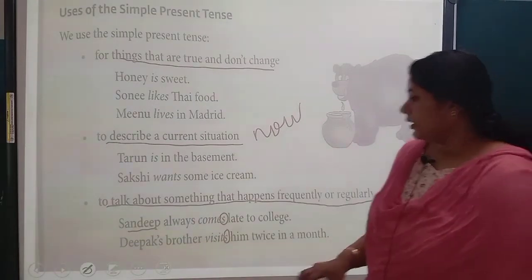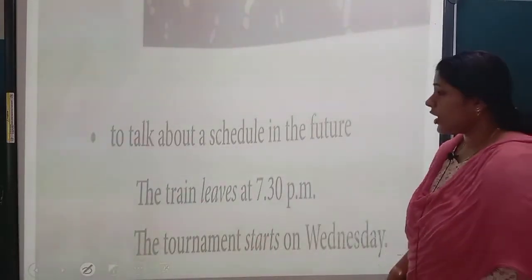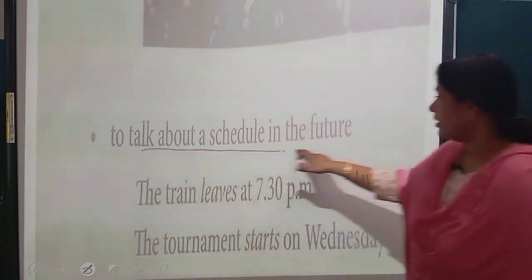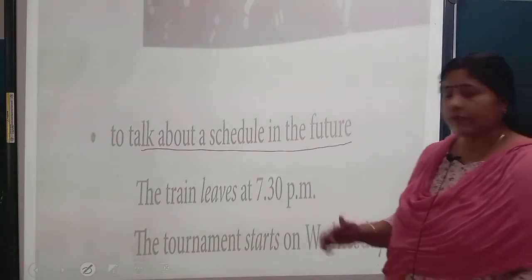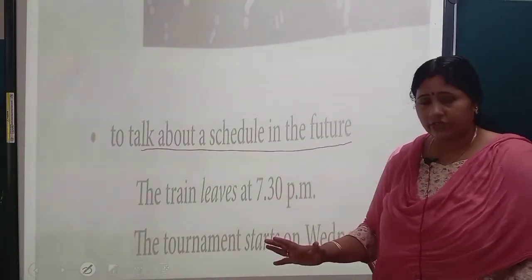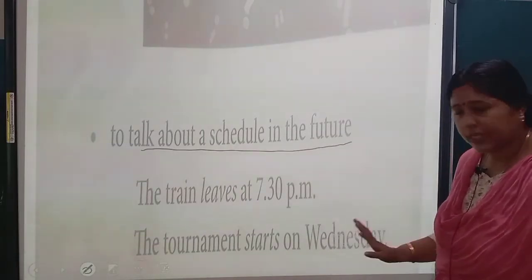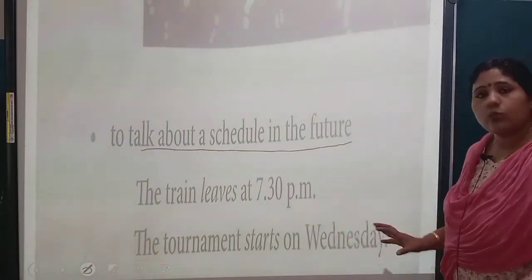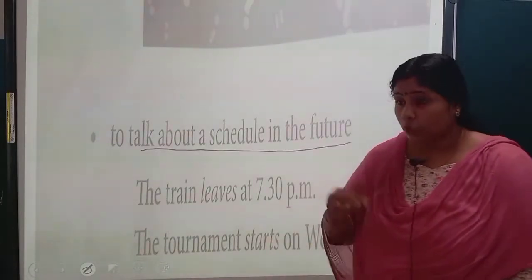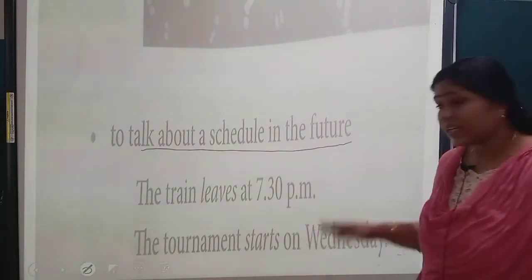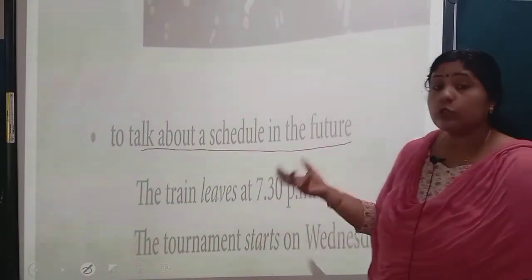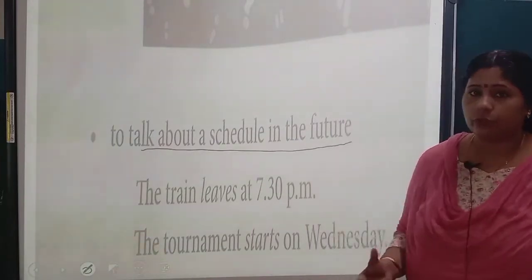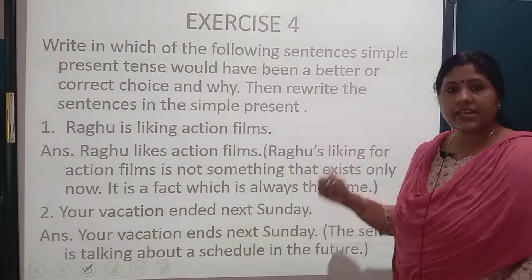Got it? Next, to talk about a schedule in the future. For example, the train leaves at 7:30 p.m. Every time, that is the schedule of that train. The tournament starts on Wednesday. It has not yet started, but it's going to start. So it also expresses the future. To talk about a schedule that we make in the future. Next, moving on to exercise 4.